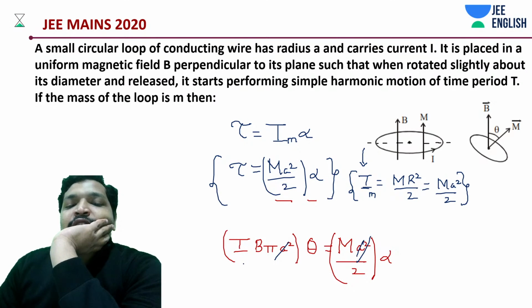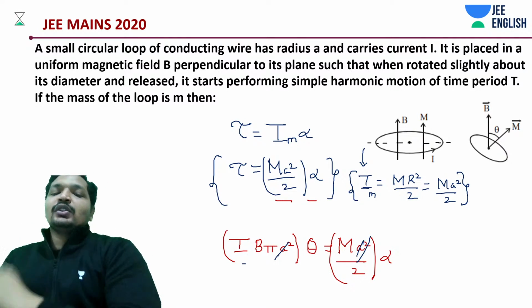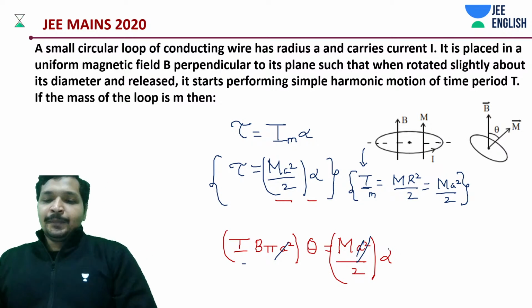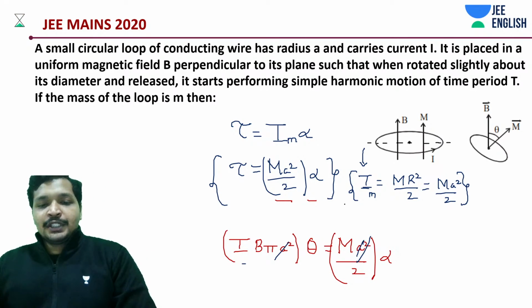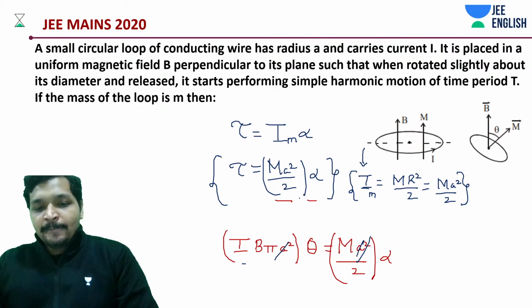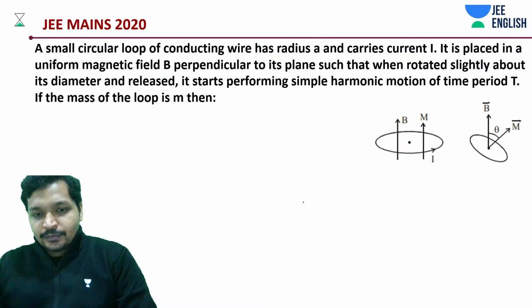What do we have more? This is current I, we have something like 2 into I into B. Alpha, I'm going to write down the value.